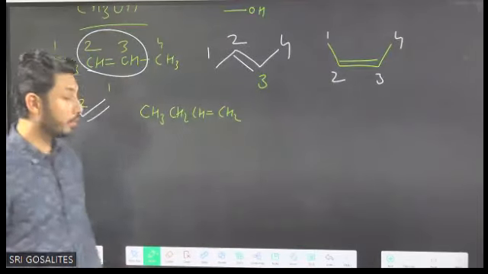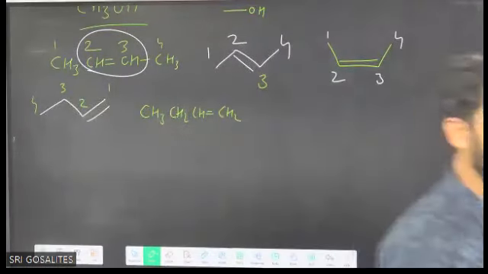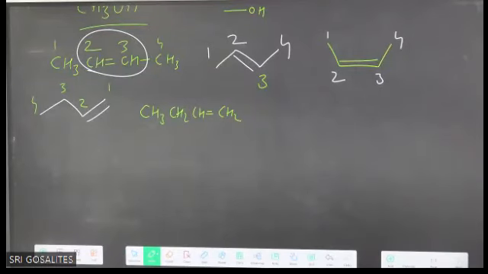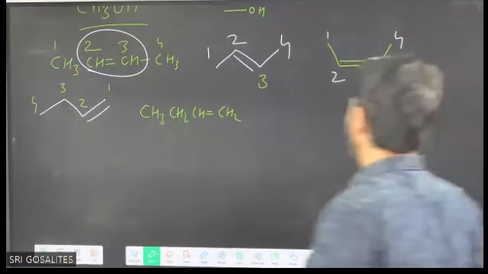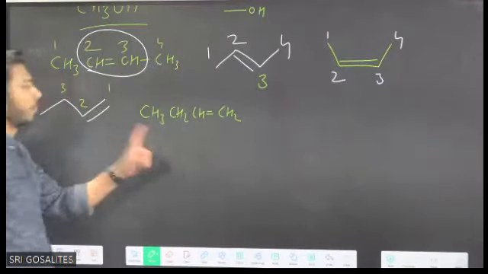Now, if you want to ask any question, you can ask. In bond line notation, it is for double bond.